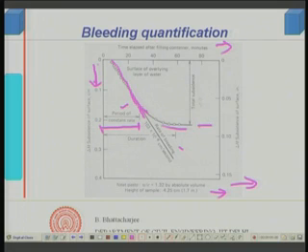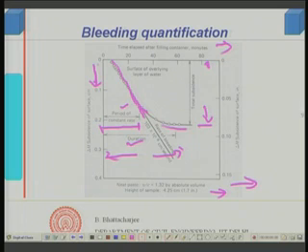The total subsidence is this, and you remember bleeding capacity has been defined in terms of total subsidence per unit original height. So, bleeding capacity can be defined in terms of this. The bleeding rate is given, for example, as 103 into 10 to the power minus 6 centimeter per second, and the period of constant rate. Beyond that, of course, the bleeding rate reduces. The duration of bleeding, the third measure of bleeding, is shown here. So, you can see all three quantifying terms for bleeding are defined through this curve.